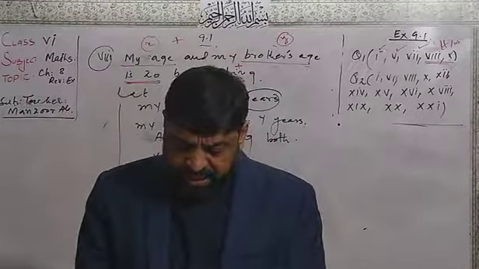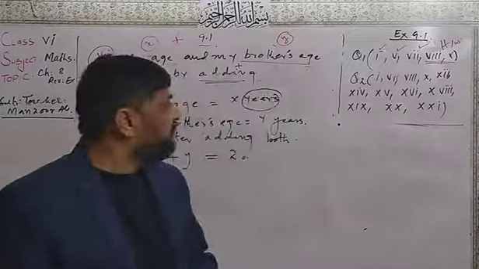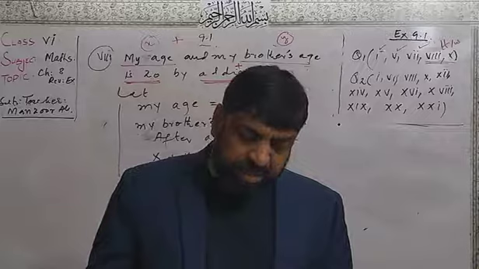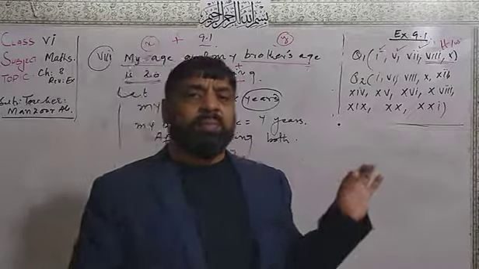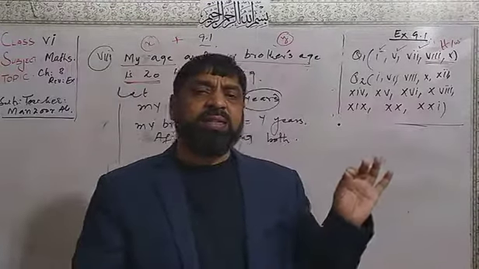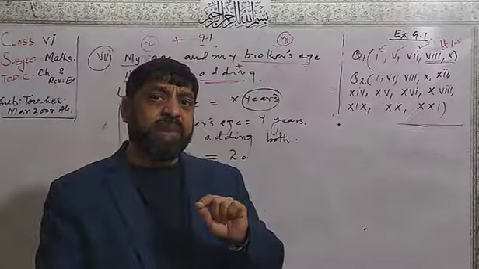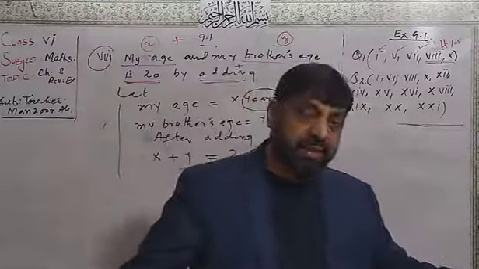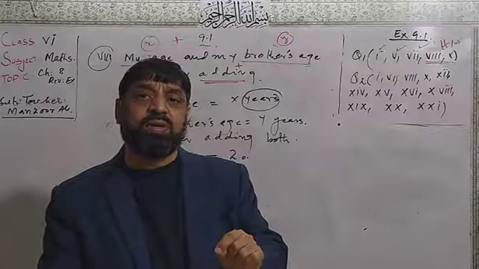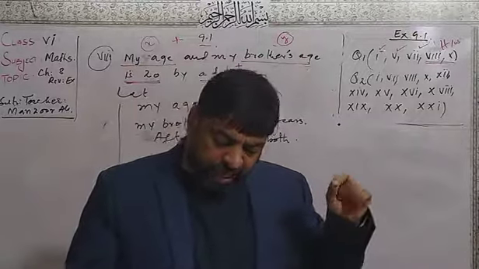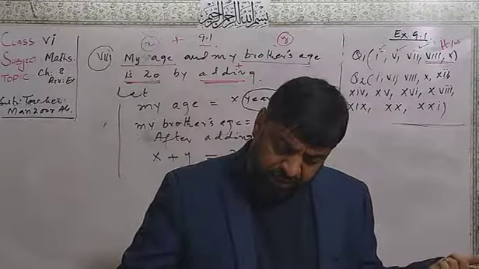So similarly, you have the sum number 10. The price of the 6 pens. Suppose the price of 1 pen is x, price of 6 pens 6x. Price of 1 book is y.